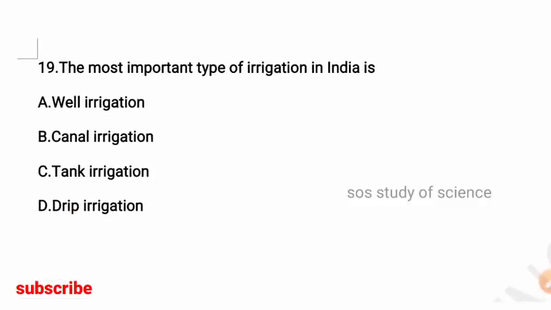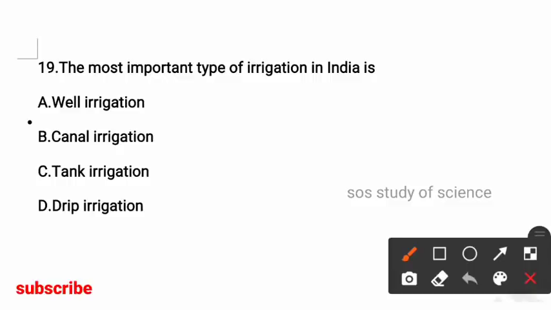Next question, the most important type of irrigation in India is? Options well irrigation, canal irrigation, tank irrigation, drip irrigation. So here the right answer is option A, well irrigation is the most important type of irrigation in India.